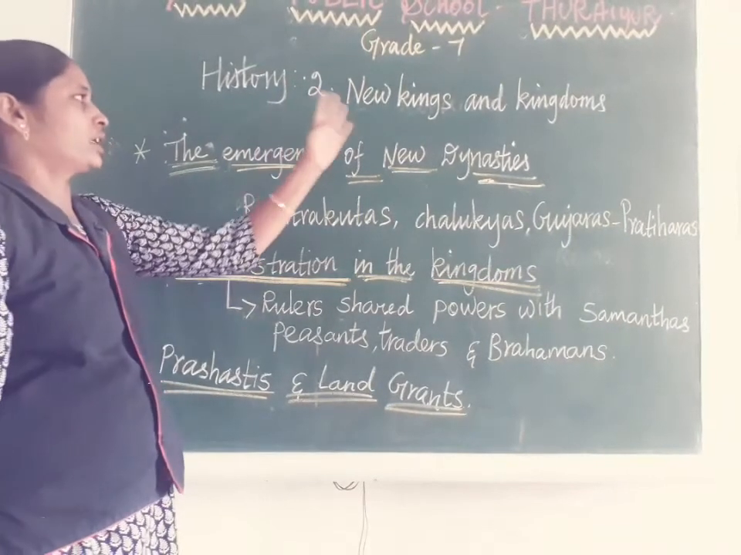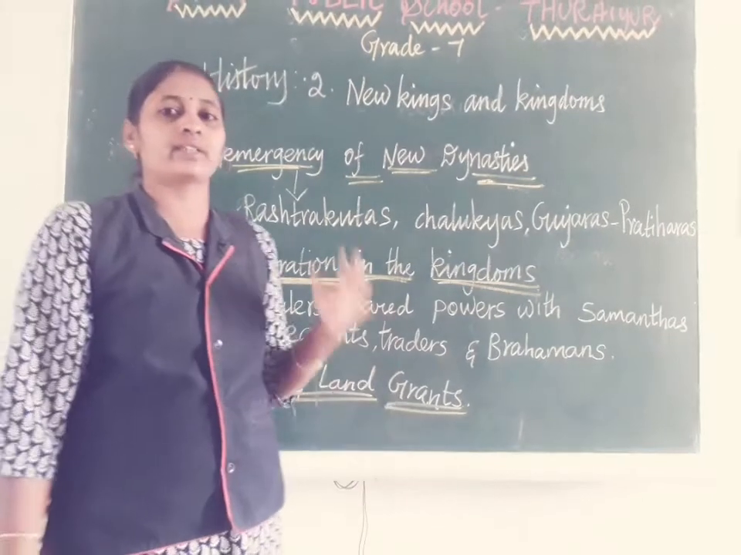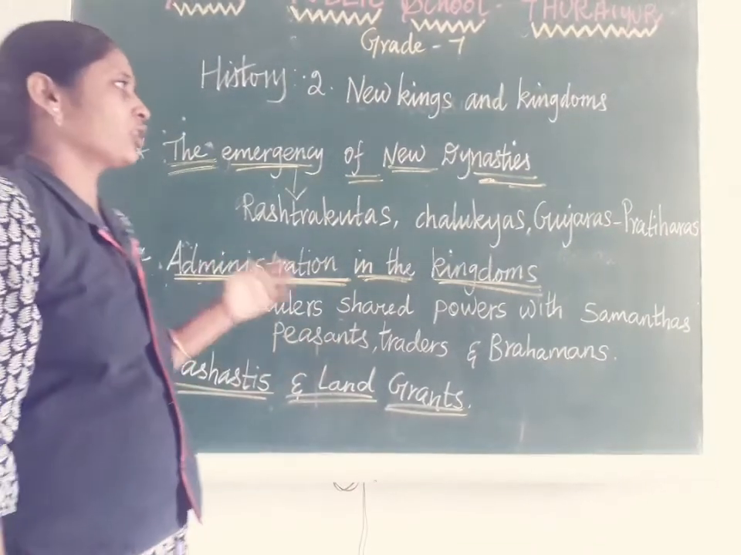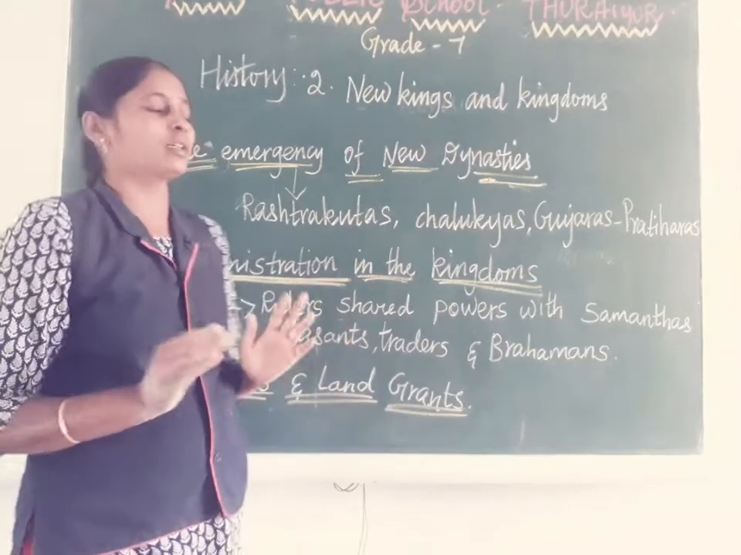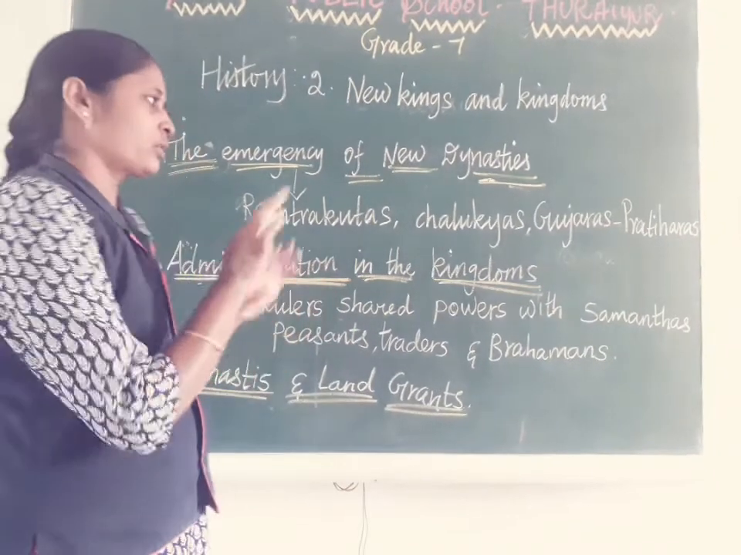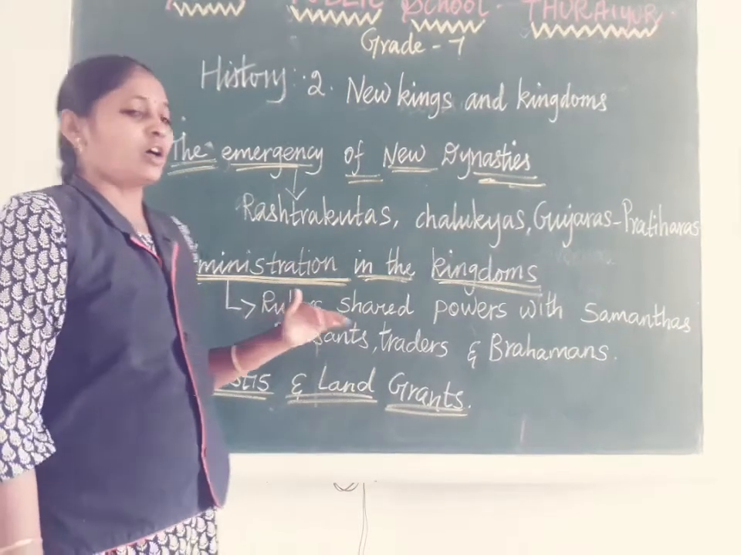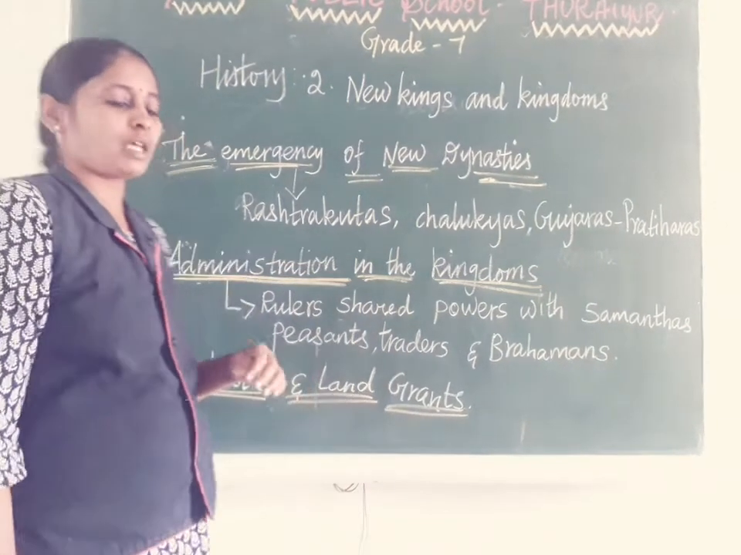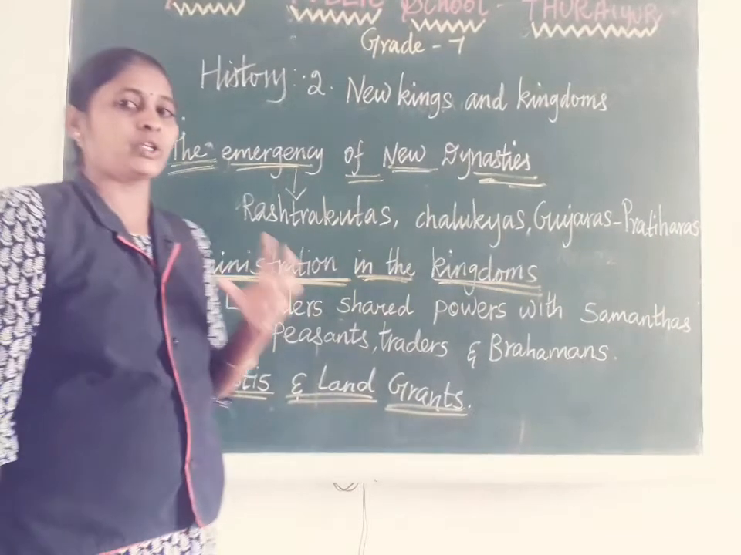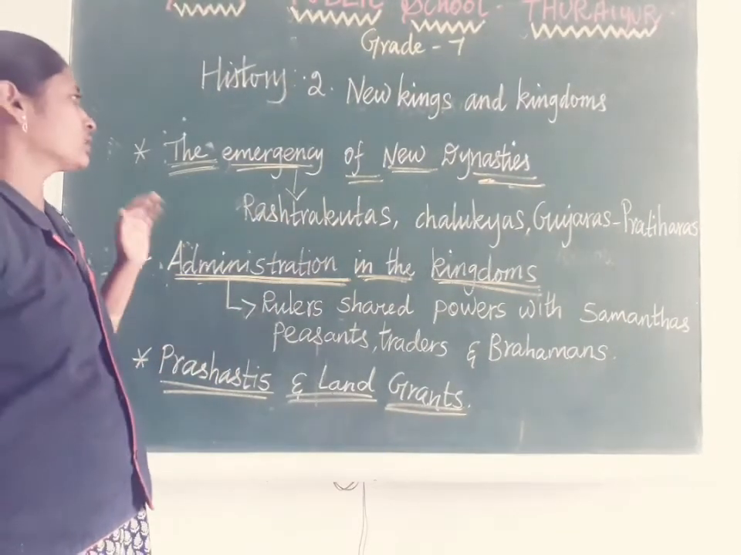First we are going to revise history, second lesson, New Kings and Kingdoms. I already taught this lesson in a very elaborate manner. This is a revision session, so I will give an overall revision. In this lesson we discuss around 5 to 6 main topics.